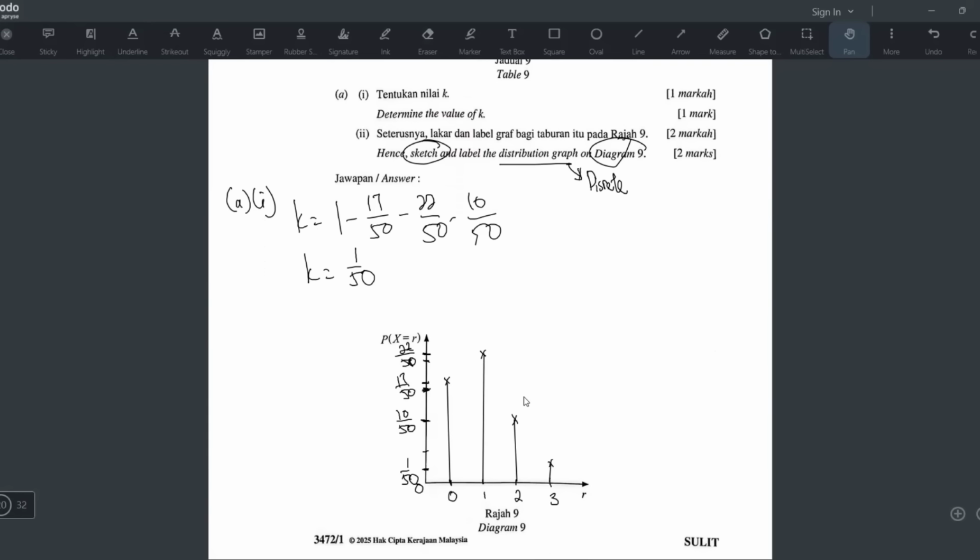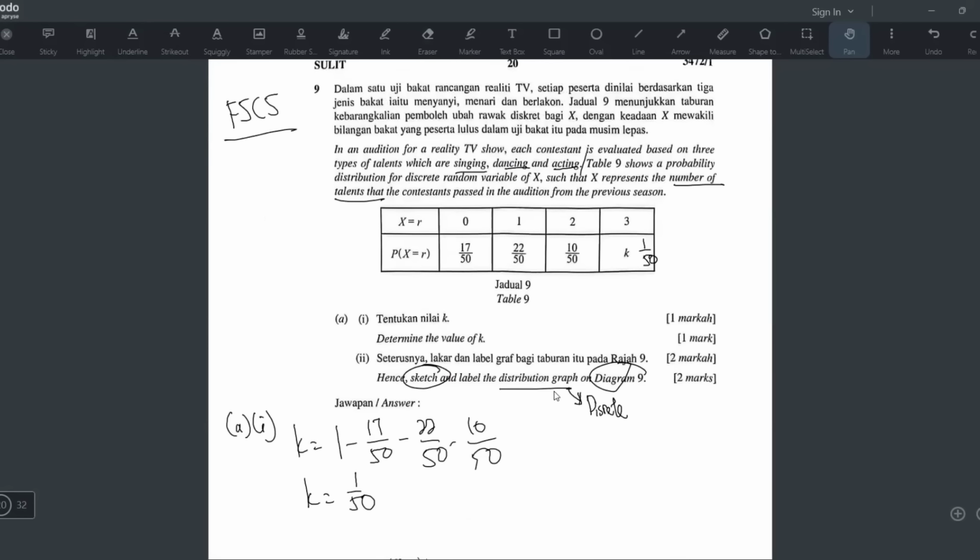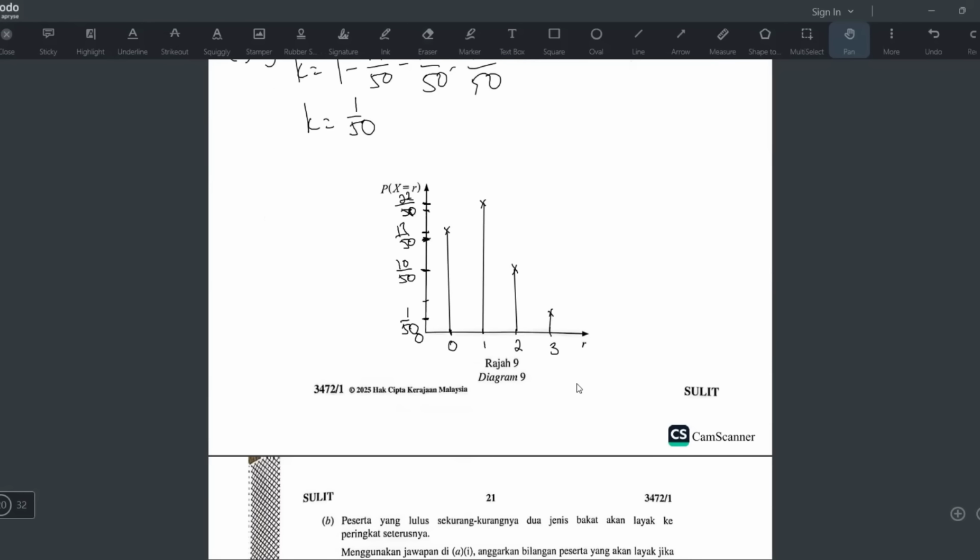Hope you understand. That's all. I think I will draw a dotted line to make it look nice. If I'm the one doing it in the exam, I will definitely do this, so that it looks nice. That's all.